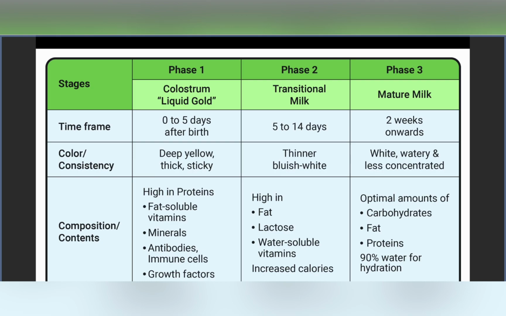This is also to be kept in mind: the hind milk has an increased level of fats. If we don't give the baby the entire milk, then the baby will be devoid of fats. So whenever the baby is breastfeeding, the entire content of the milk needs to be given to the baby.